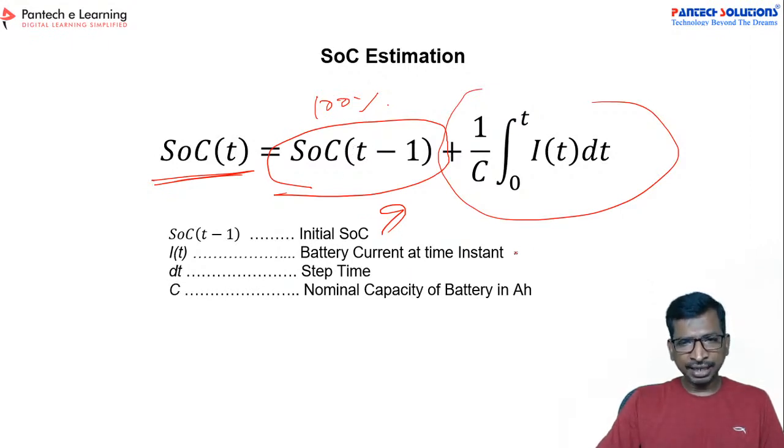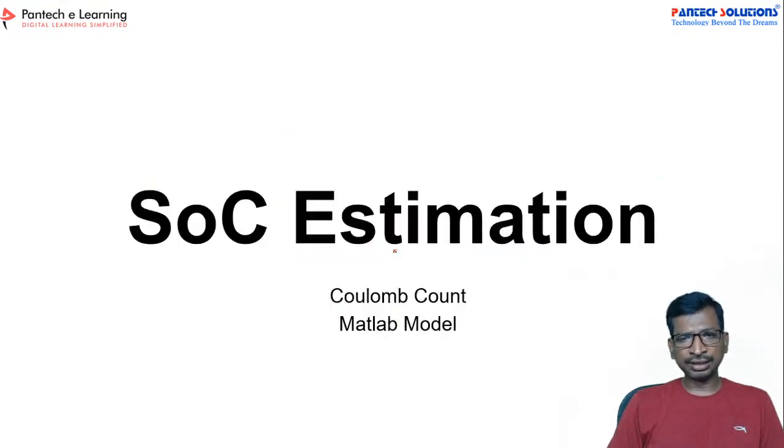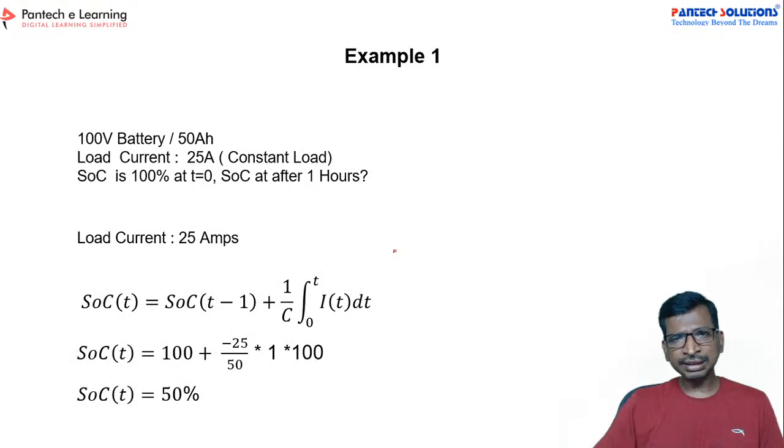And the battery current at the time instant, and then the step time. So this is the step time, and the nominal capacity of the battery in Ah. So these are the notations which you have to keep in your mind. Now let us take example 1.